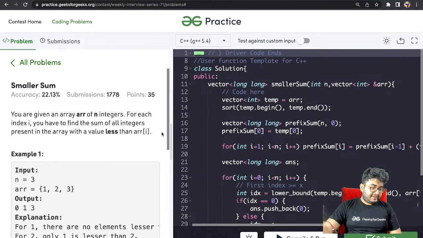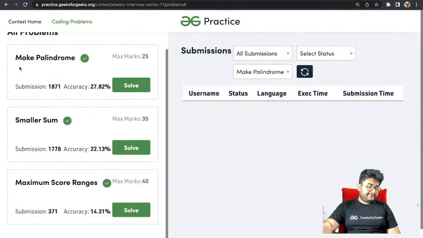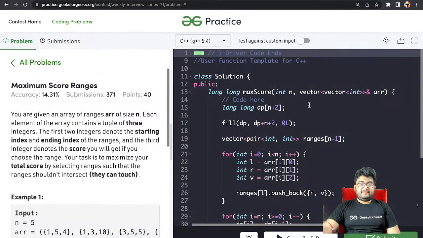Is this clear with everyone? Clear with everyone? How to solve it when the ranges are of the order 10 to the power 9? You can use coordinate compression. You can just compress all the values from 10 to the power 9 to 10 to the power 5.